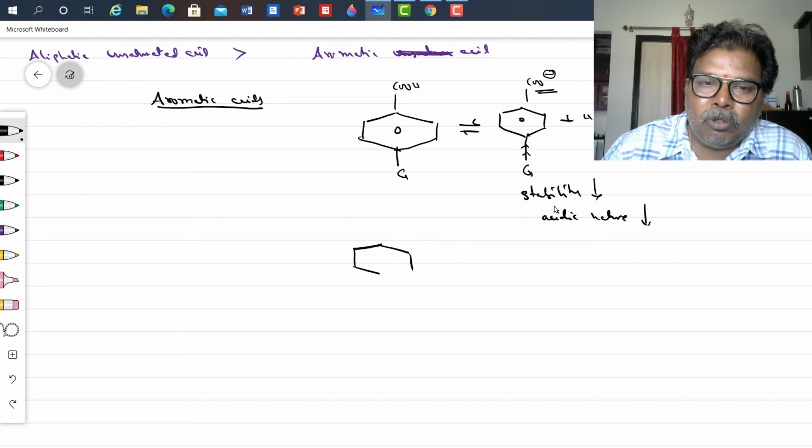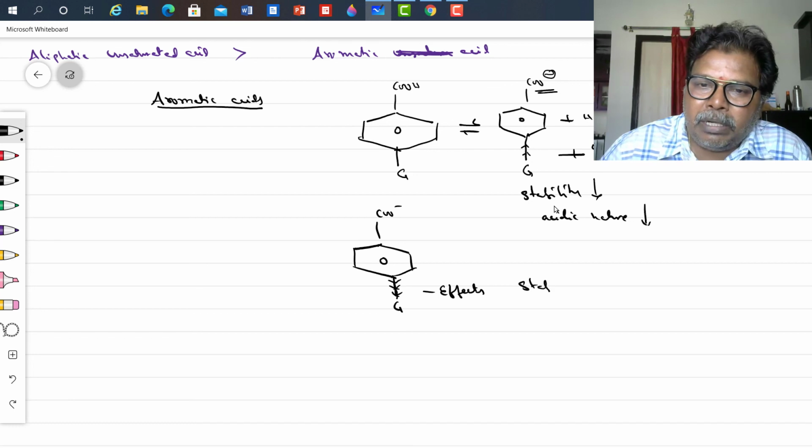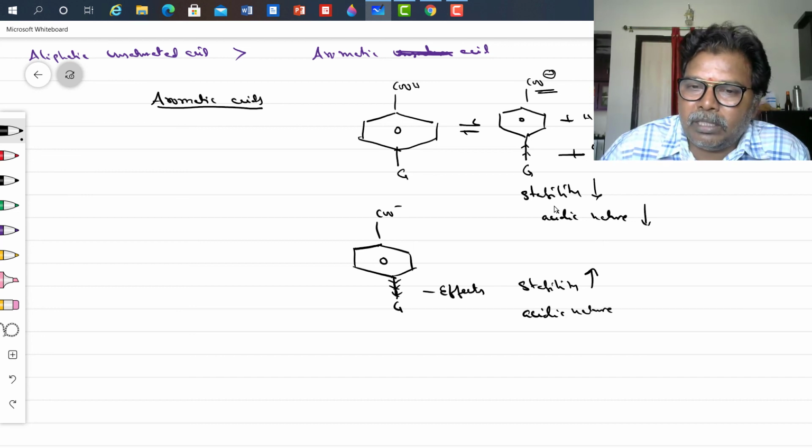Suppose a group bonded to the benzene ring withdraws electrons from the benzene ring, meaning minus effects, here minus I, minus M effects, then they increase the stability of the carboxylate ion, therefore acidic nature will be more. Clear?